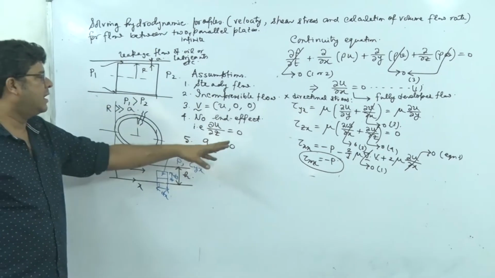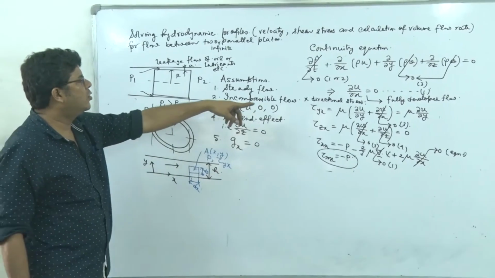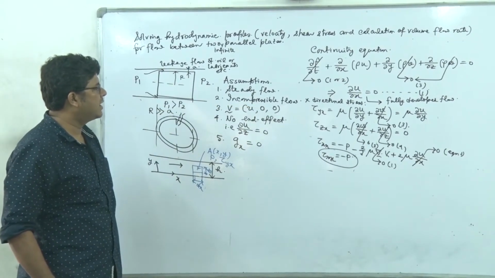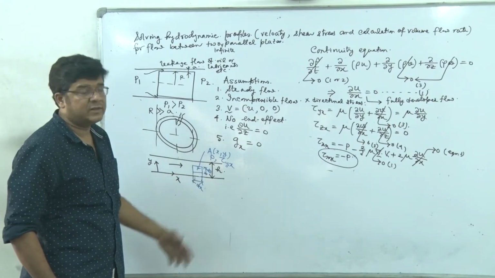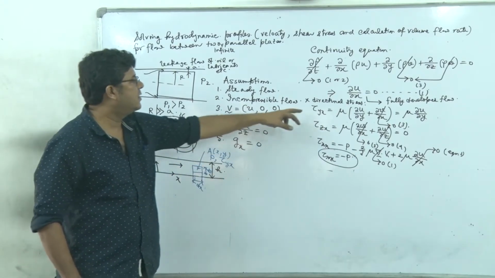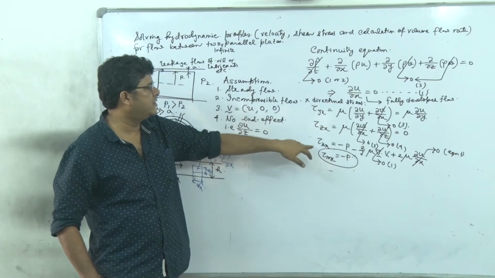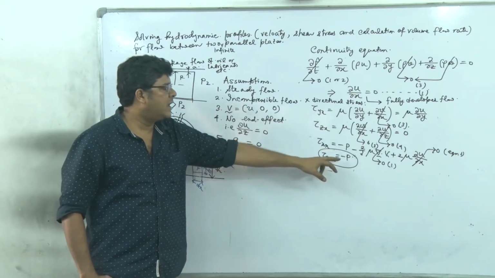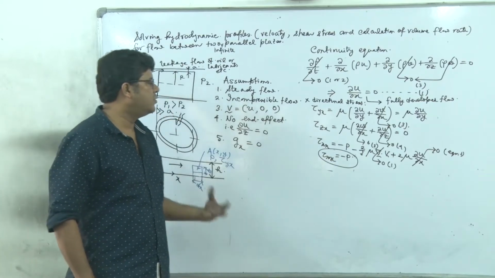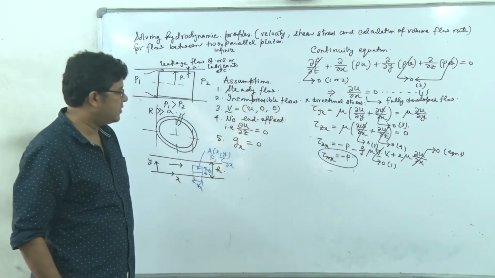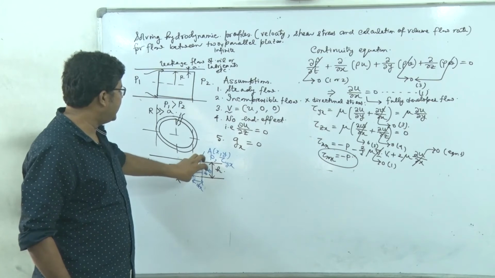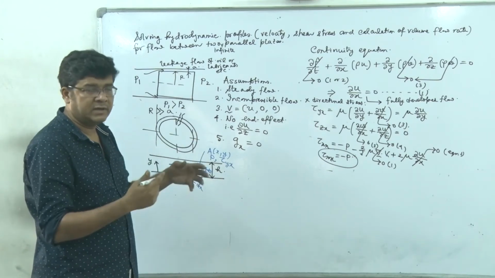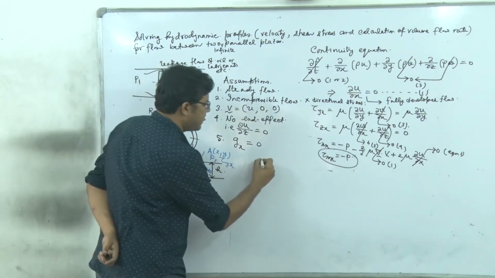So with that understanding, we can conclude that the only non-zero stress components along x direction, meaning where the force is along x direction, are tau yx, that is the shear stress, and tau xx, which is the normal stress, and that we can actually do in terms of pressure. So let's have an enlarged view of this shell, and let's write what will be the momentum balance equation.